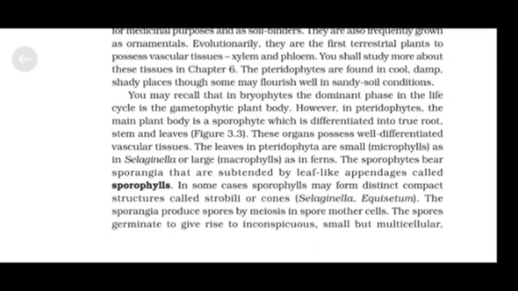You may recall that in bryophytes, the dominant phase in the life cycle is the gametophytic plant body. However, in pteridophytes, the main plant body is a sporophyte, which is differentiated into true roots, stems, and leaves, as shown in figure 3.3.